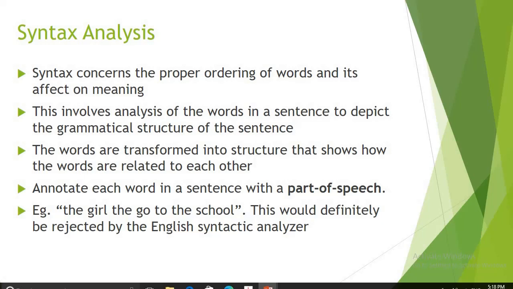That kind of task is done in syntax analysis. It generates the parse representation of the sentence with every word tagged with its part of speech category.